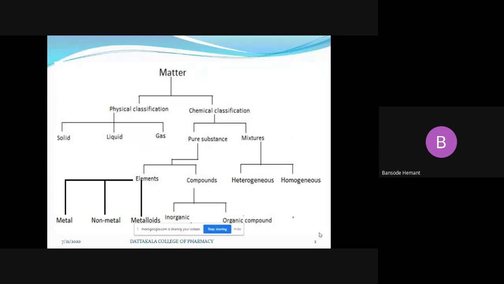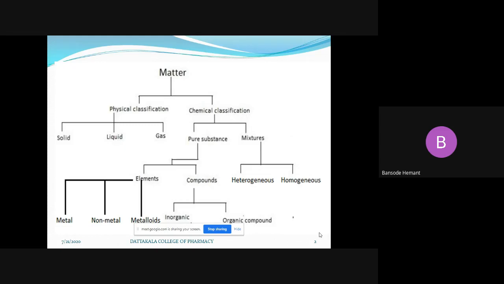What are the applications in the analysis, design and development of dosage forms? To achieve all these outcomes and objectives, we have to study the topic states of matter in our syllabus.